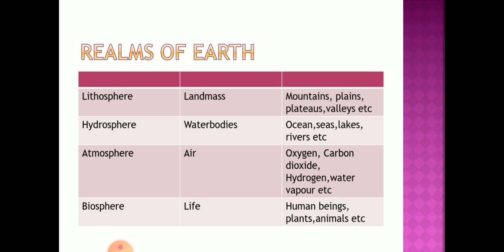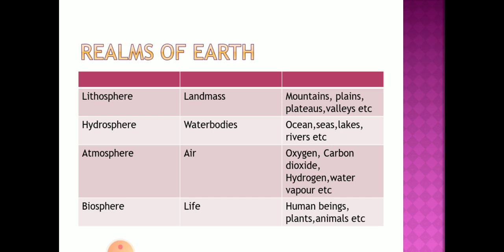Now biosphere. Biosphere is a little bit different from the other three, because wherever life exists, that is a part of biosphere. In lithosphere also we can see biosphere. For example, human beings, animals, plants, all these live on land, and that is a part of biosphere. In hydrosphere also we can see biosphere, that is all the marine animals, fishes, marine plants, weeds, etc. These come under hydrosphere, and it's also a part of biosphere.